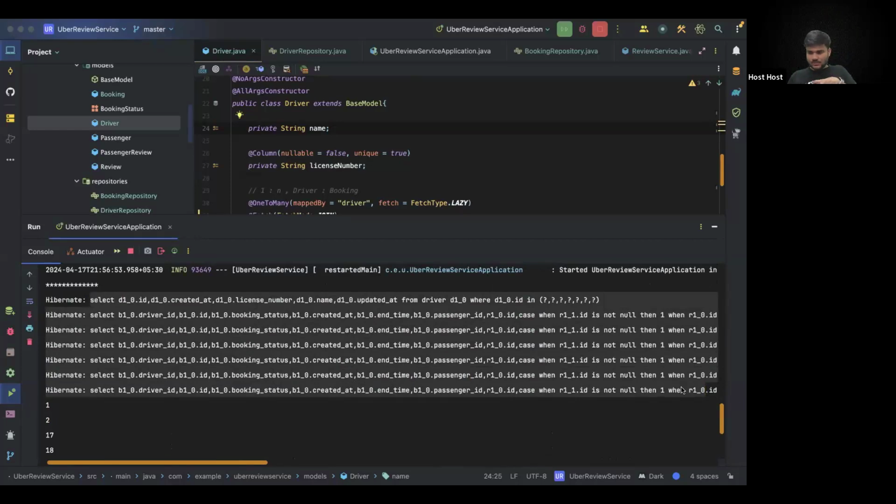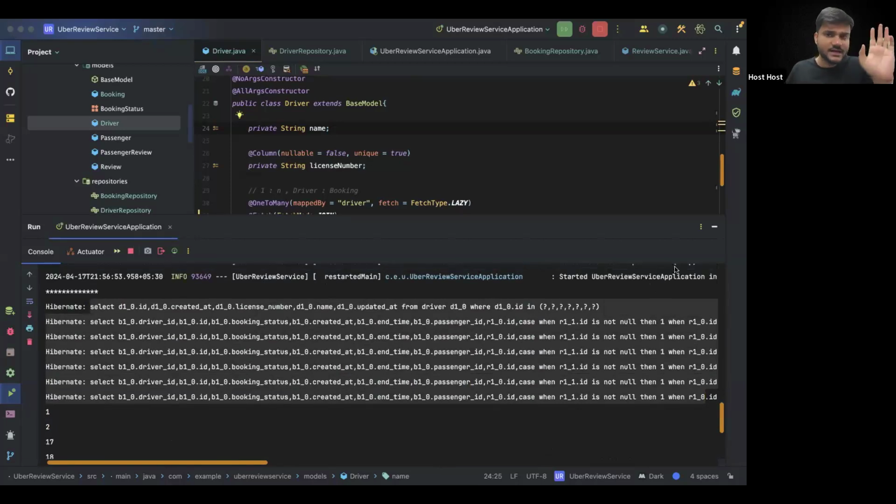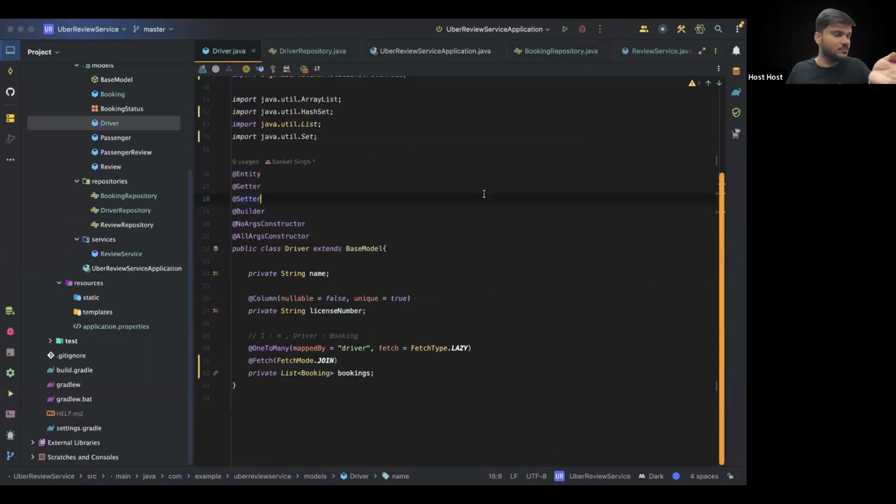Okay. So let's start talking about it again. Everybody understand the N+1 problem? First of all, tell me, is there anyone who doesn't know what is the N+1 problem? Anybody who doesn't know what is the N+1 problem, guys? Everybody knows the N+1 problem, yes or no? Everybody knows it, say a yes. If no, then say a no.